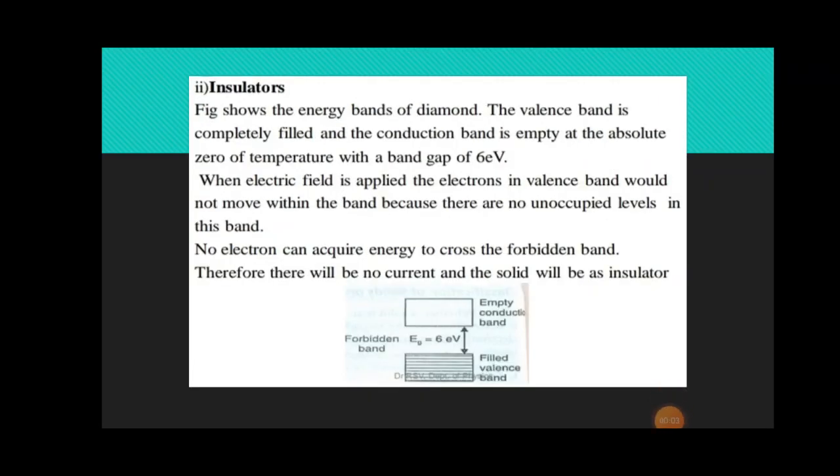Insulators. The below diagram shows the energy bands of diamond. The valence band is completely filled and the conduction band is empty at the absolute zero of temperature with a band gap of 6 electron volt.